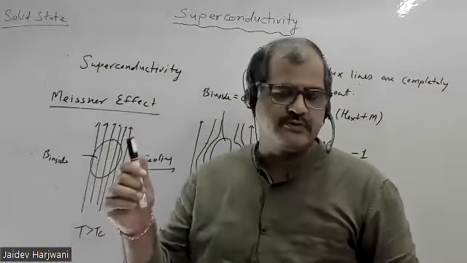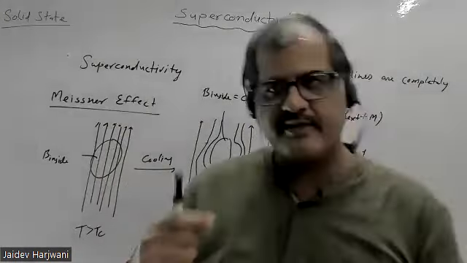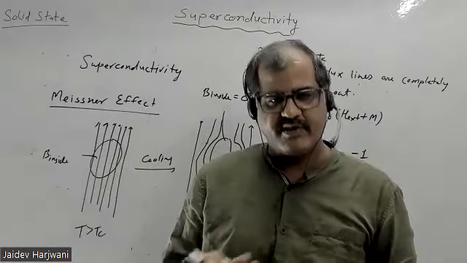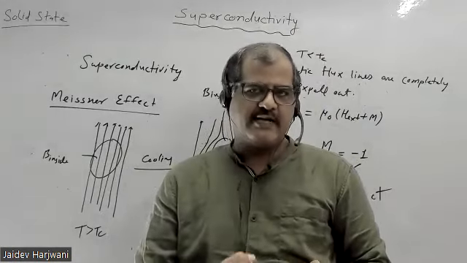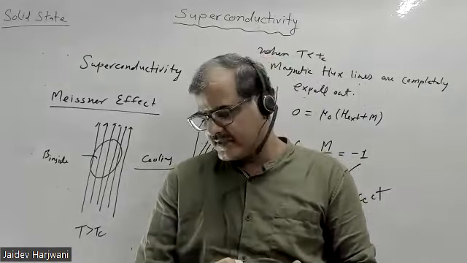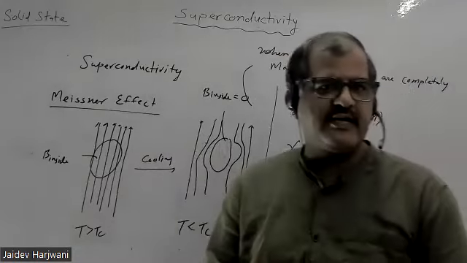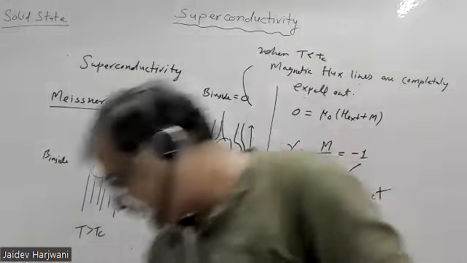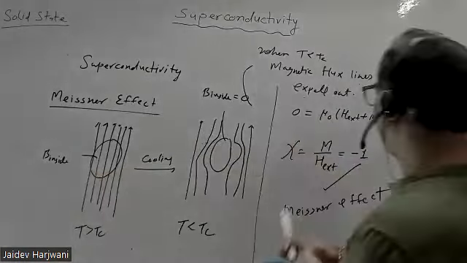So that's why I told you zero resistivity is not the true test. The true test for superconductivity is what? Your Meissner effect. If your material is showing the Meissner effect, only then can you say it is a superconductor. So what is the difference between a perfect conductor and a superconductor? Let me explain this.